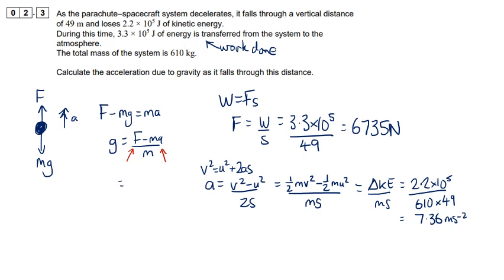So if I put all that back in, I've got 6,735 minus 610 times 7.36 divided by 610. And that gives a value for g on Mars of 3.68 meters per second squared, or 3.7 if you want to go to the right number of sig figs.